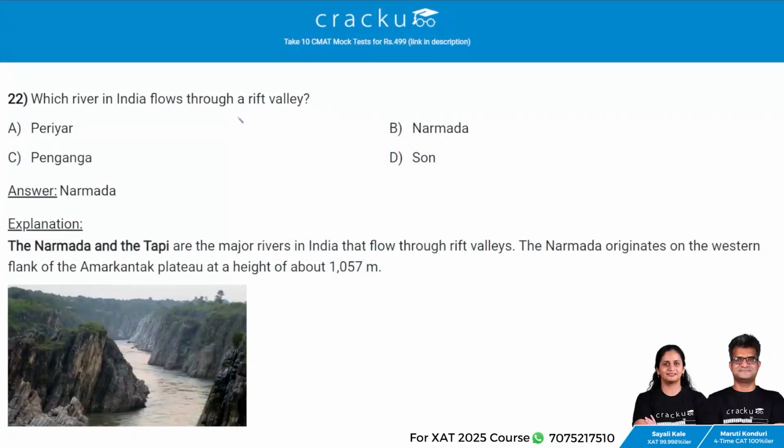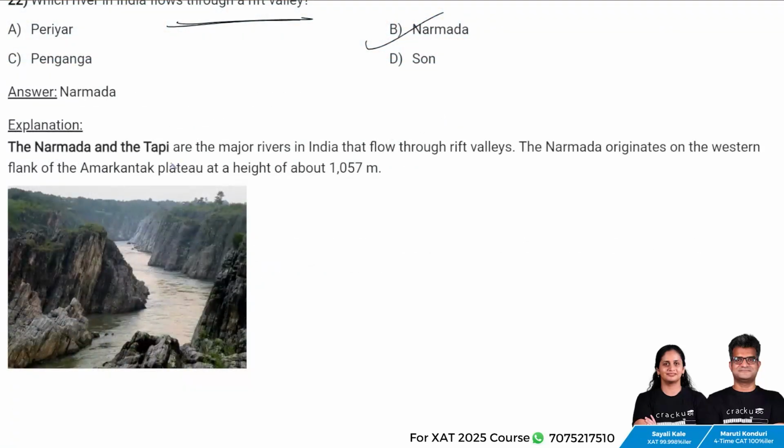Next question. Which river in India flows through a rift valley? The answer is Narmada. The Narmada and the Tapi are the major rivers in India that flow through a rift valley. The Narmada originates on the western flank of the Amarkantak Plateau at a height of about 1057 meters.